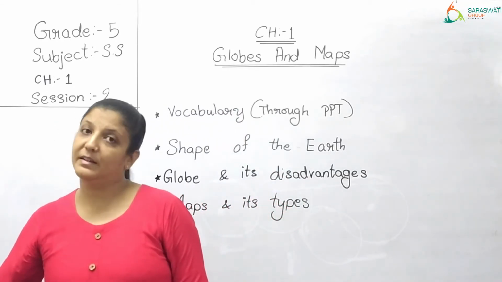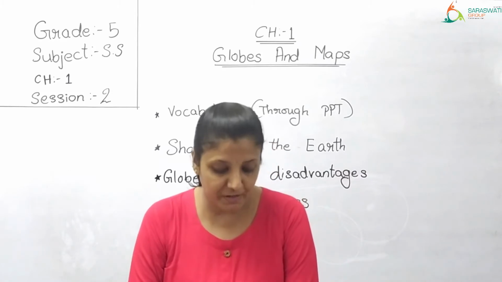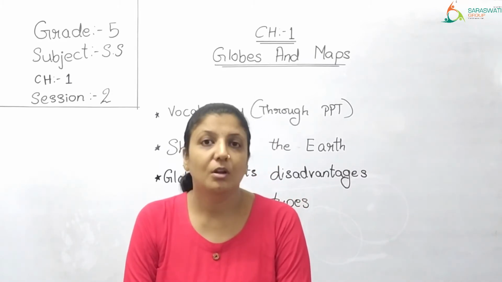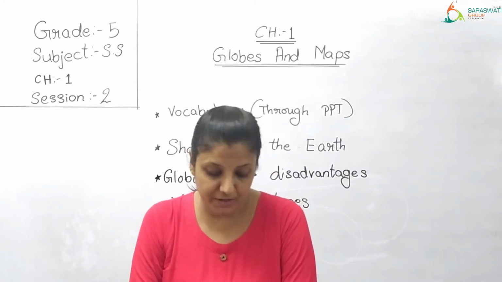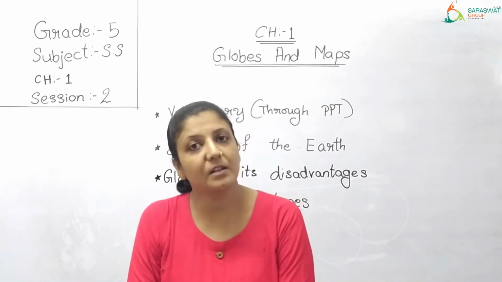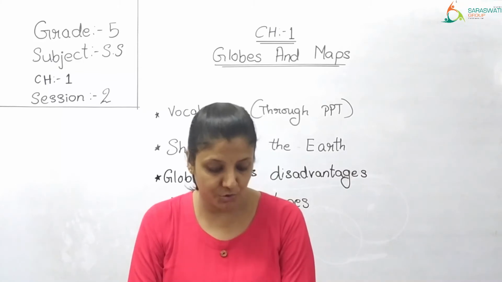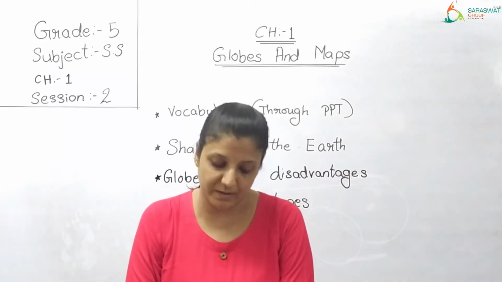Once again, let's look into the disadvantages of a globe. A globe does not show the landform, location of small towns, countries and cities in detail. Next point, a globe does not show the entire earth at once.